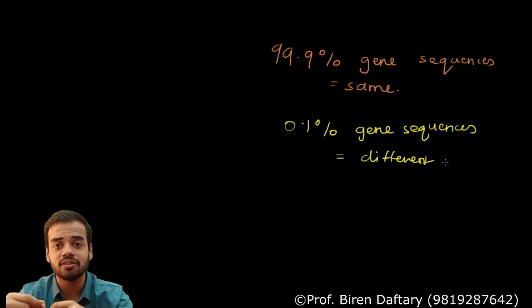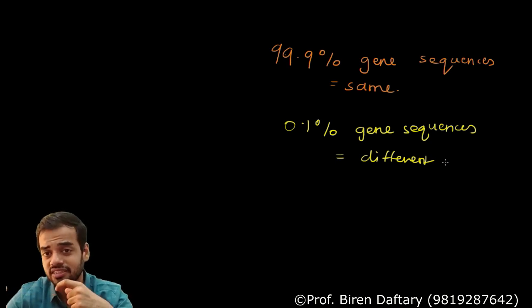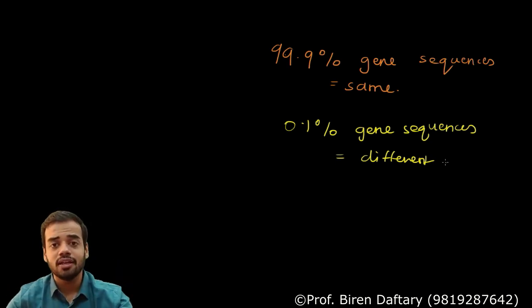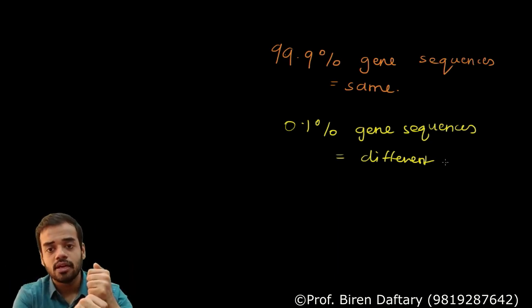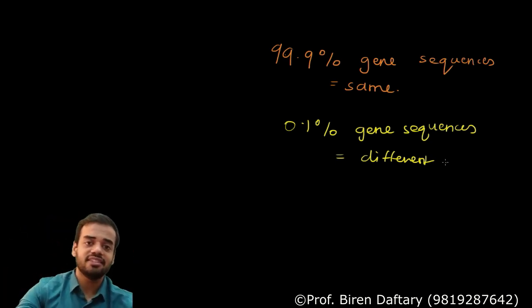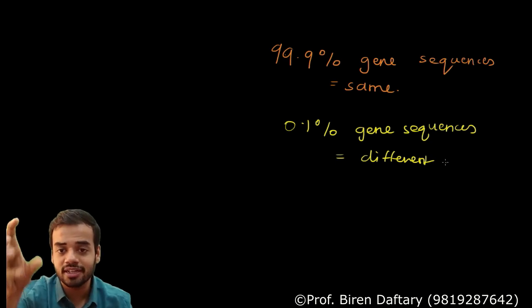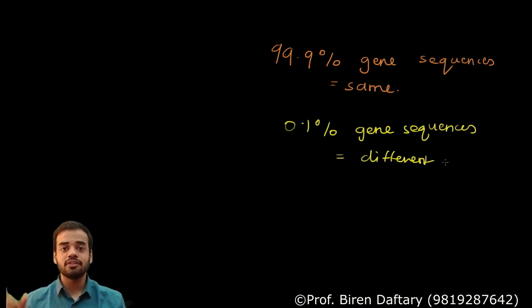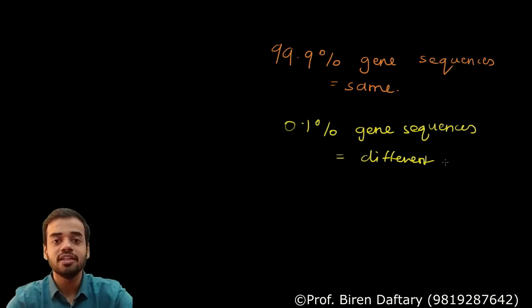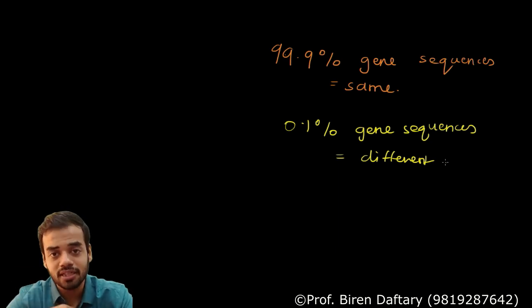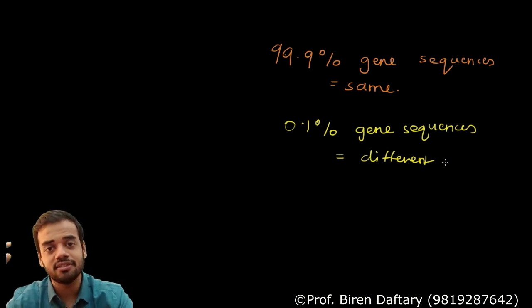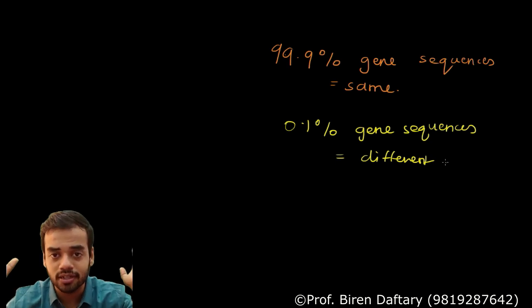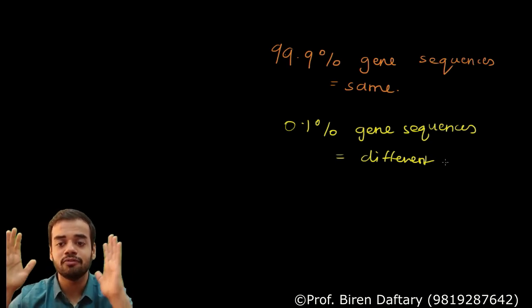I hope you understand what sequence is. Sequence means the order of the genes. For example, if A, B, C, D, E are 5 genes, then the sequence is A, B, C, D, E. If that is the same in me, in you, and everybody else, it falls under that 99.9%. However, there will be certain sequences which will be present only in me, in you it will be something else, and in somebody else it will be totally different. That is only 0.1%.